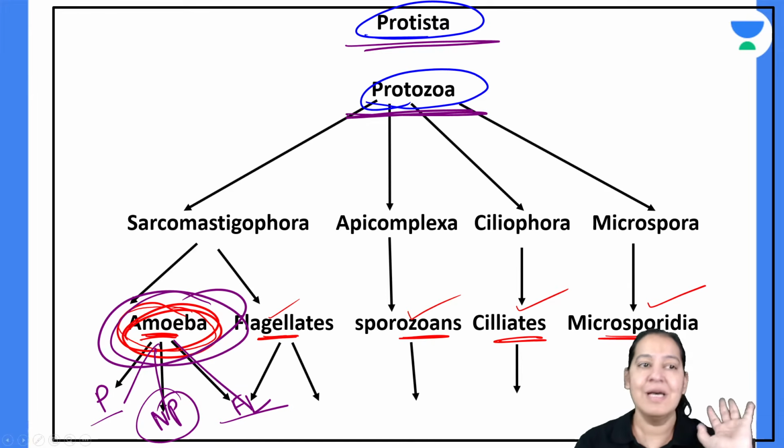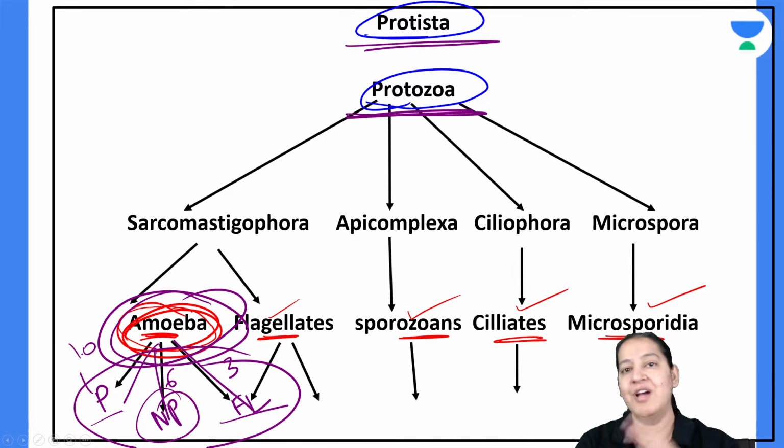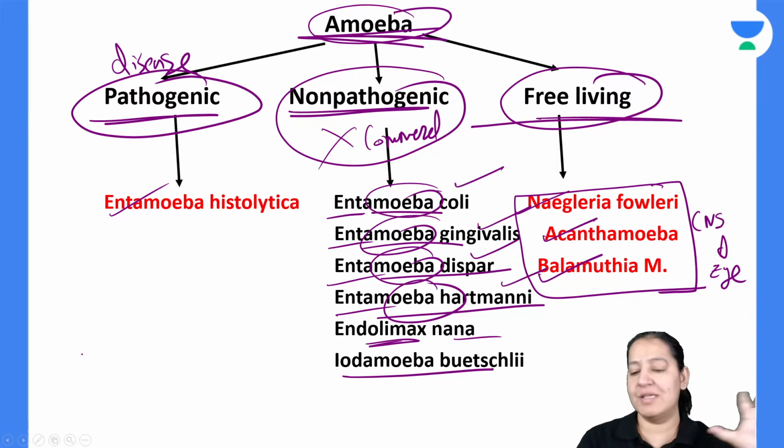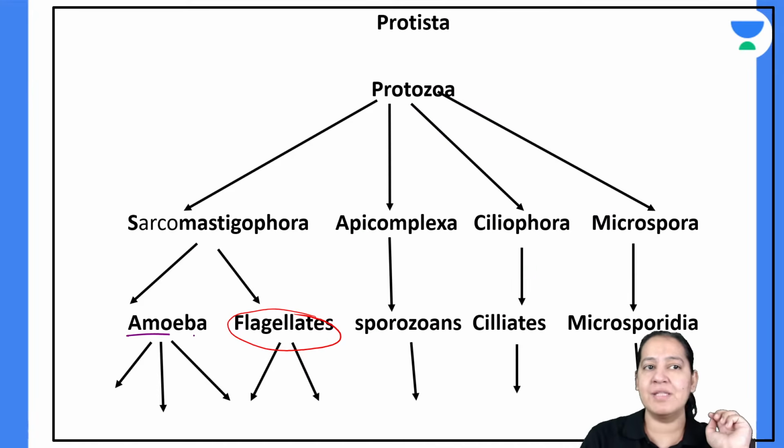You already know the names. So total 1 plus 6 plus 3, so total 10 amoebas are there in the world which you have to study. Total 10 amoebas you have to study. So amoeba is over. We are done with amoeba, right? Amoebas are over.